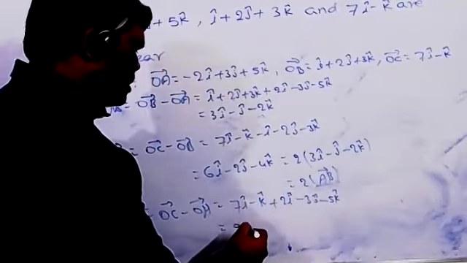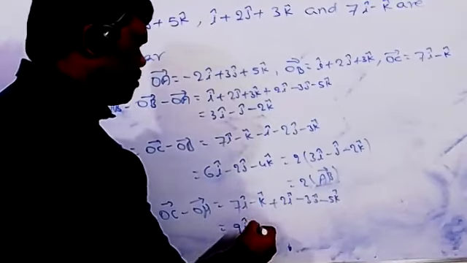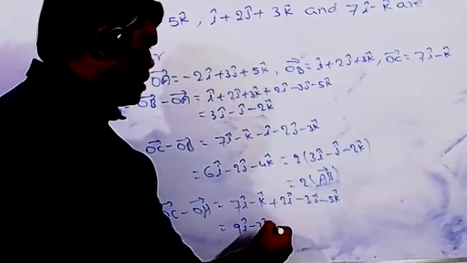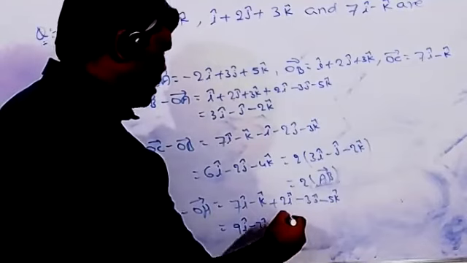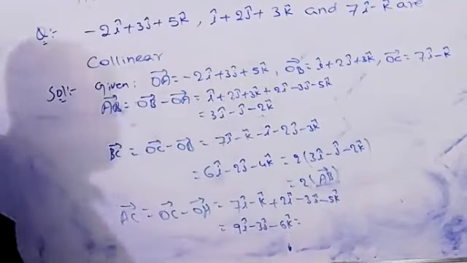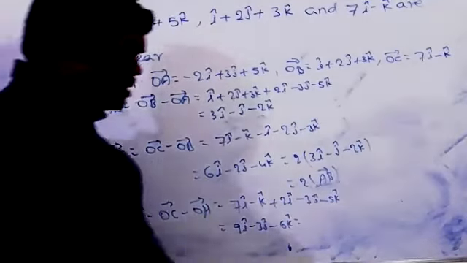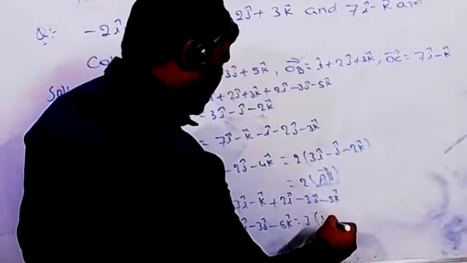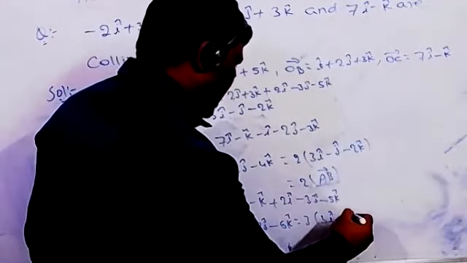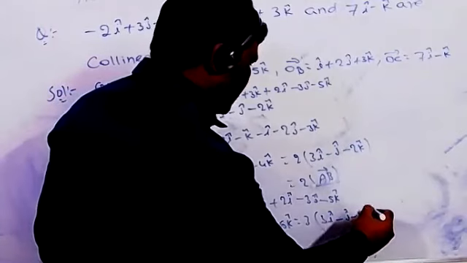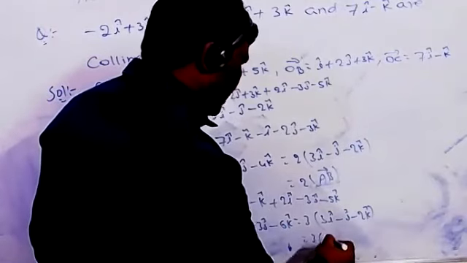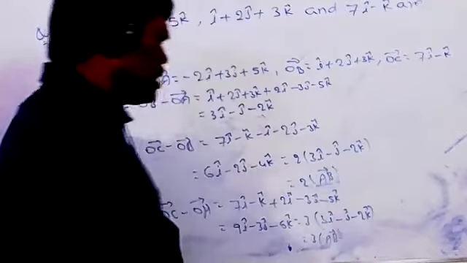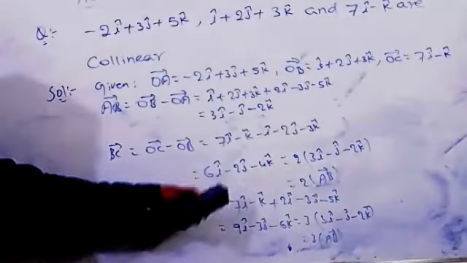Sum of these two: 9i minus 3j minus 6k. Now what is common here? Take 3 common: 3i minus j minus 2k. Again, this you can write as 3 into AB. The condition will be satisfied.